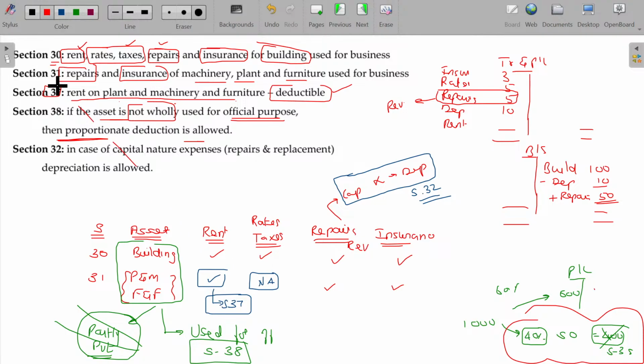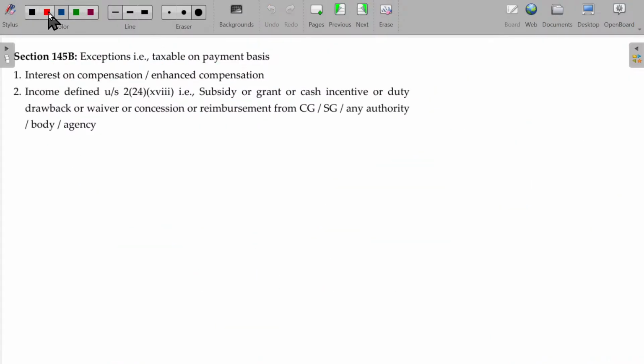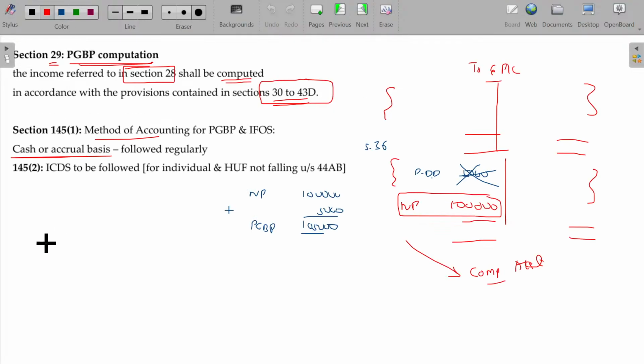And the most important section is section 32. In case of capital nature expenses, even for repairs, replacement and renovation, that can be added to the assets, and thereafter it is eligible for depreciation, as per section 32. So what are the sections we have completed here? Sections 28, 29, mode of computation. Mode of computation is not a separate section to study.